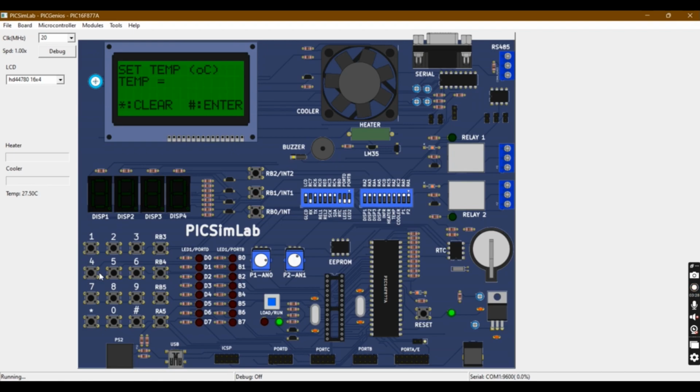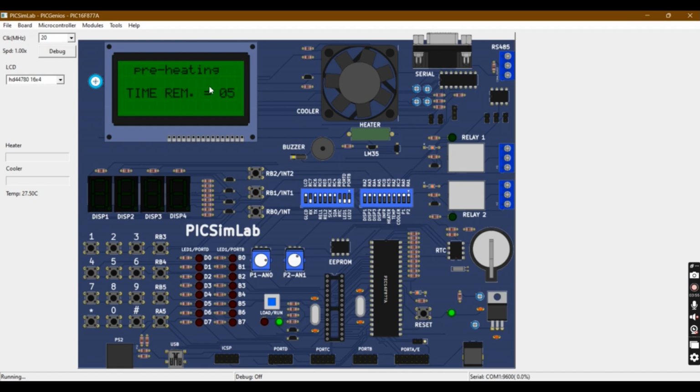For the demo purpose I have set it to 120 degrees. So let's enter, and we can see the preheating time is 180 seconds, but for the demo purpose we have set a time limit of 20 seconds.